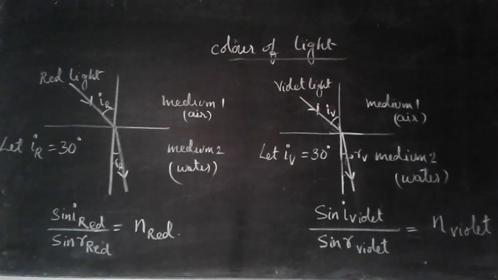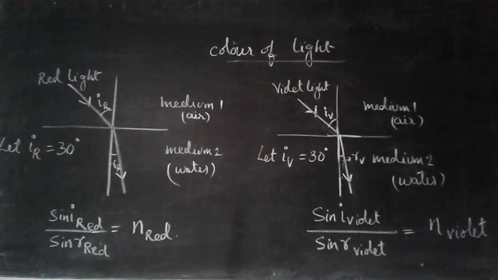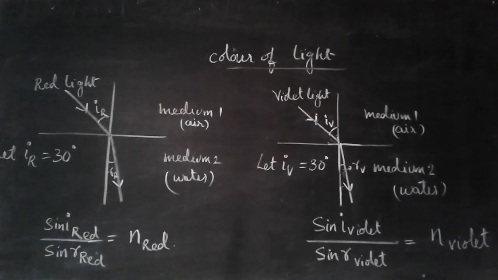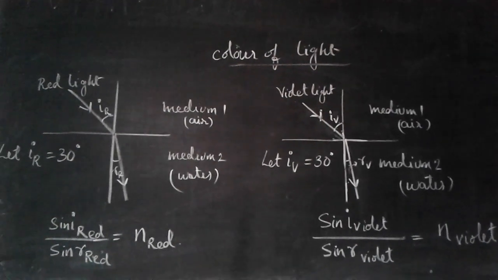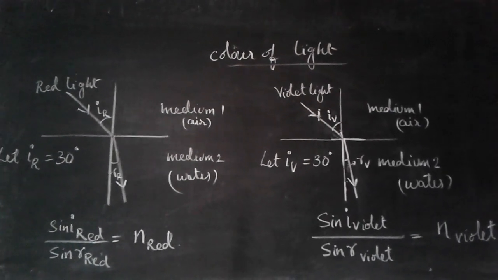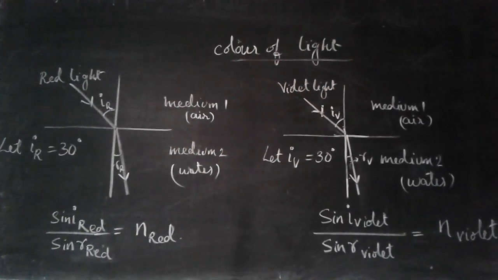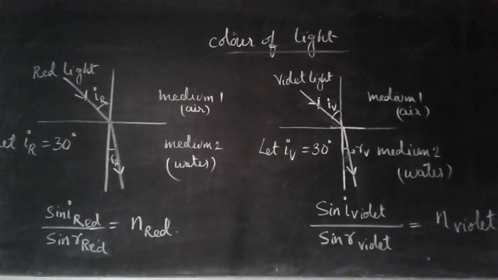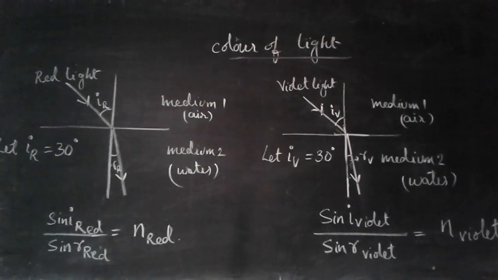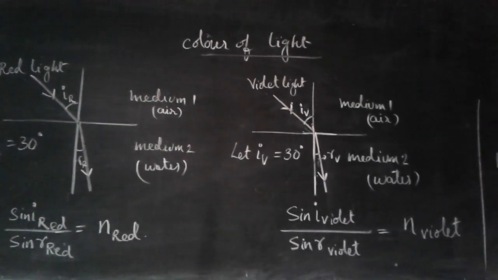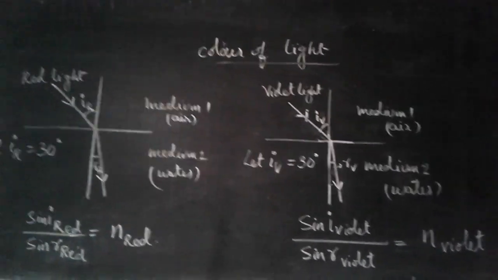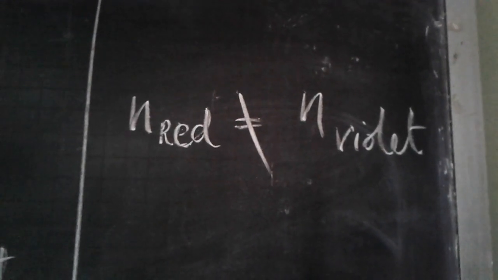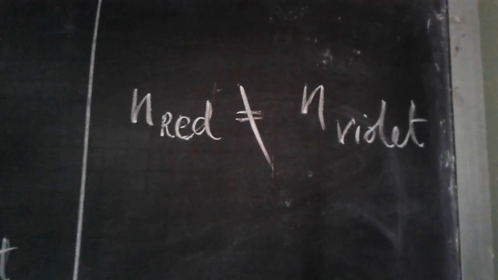That means the angle of incidence is the same for red light as well as for violet light, but when it travels inside the water, the amount of bending in the red light and the amount of bending in the violet light is totally different, because of which we find the value n red and n violet to be different. You will find that the value of n red is not matching with n violet.